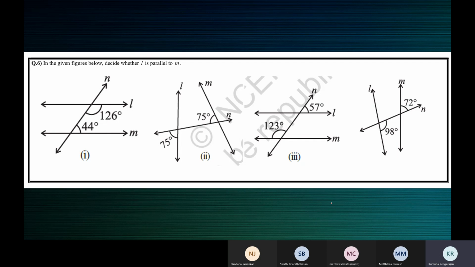So definitely when you look at the first figure, the first thing your mind will do is add the two numbers 126 and 44. So you write the same thing: 126 plus 44 is equal to 170. Then your mind says, oh, it's not 180. So you will write co-interior angles are not supplementary. Next your mind says, so L is not parallel to M. That's all.